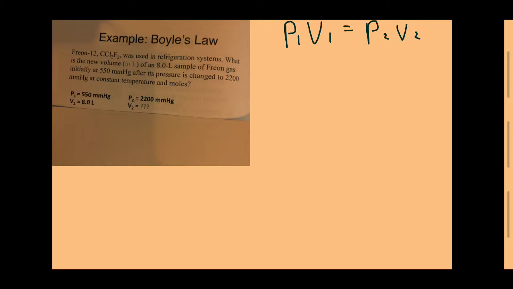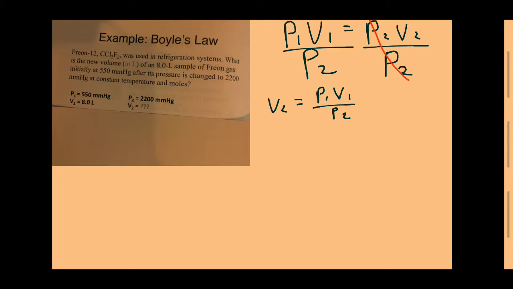We know our given values and what we need, so we use Boyle's law, P1V1 equals P2V2. Since we are looking for V2, we need to divide both sides by P2. The P2 on the right side cancels out, leaving you with just V2.